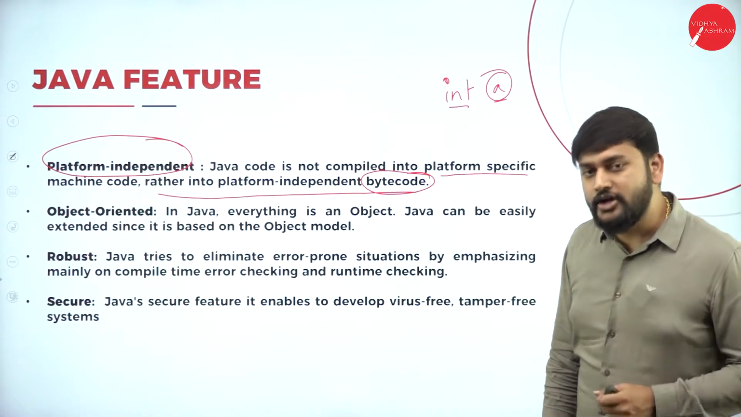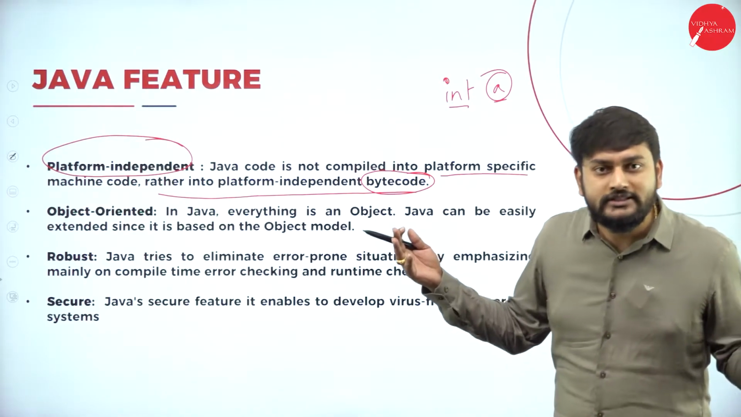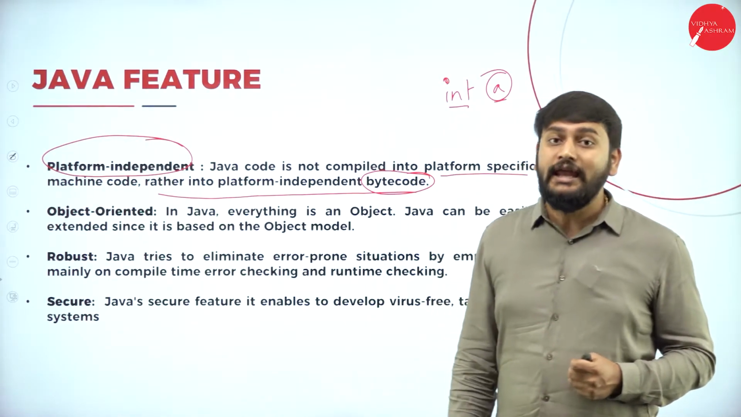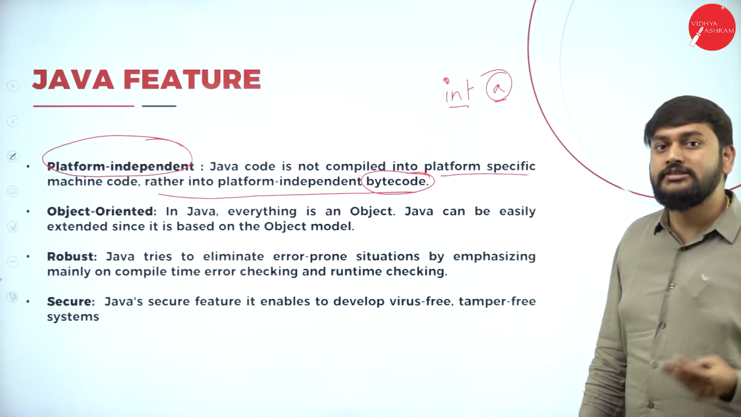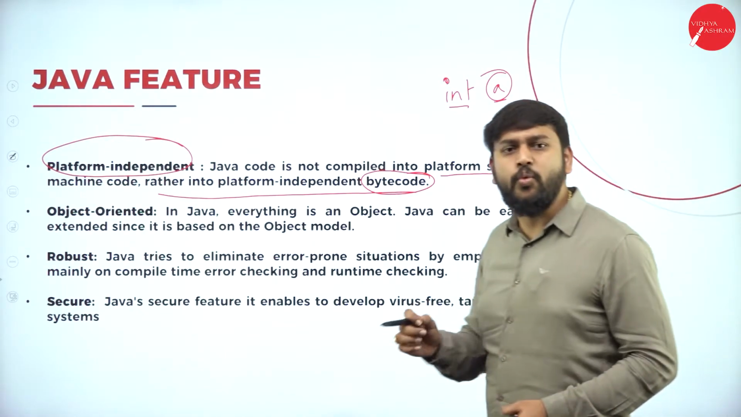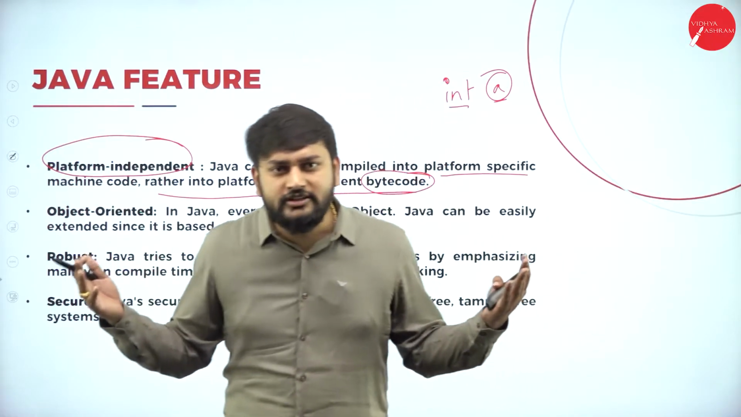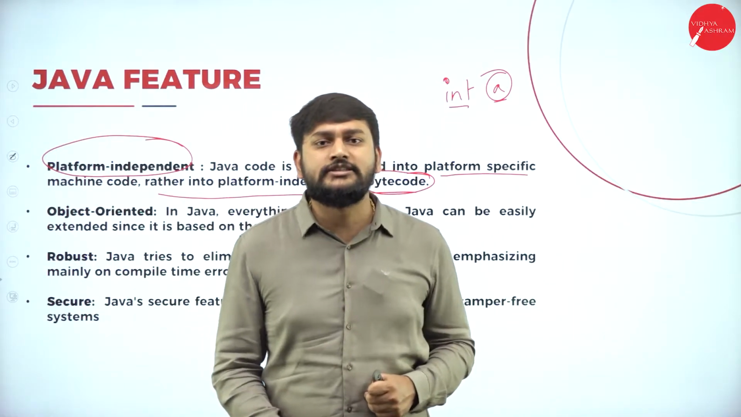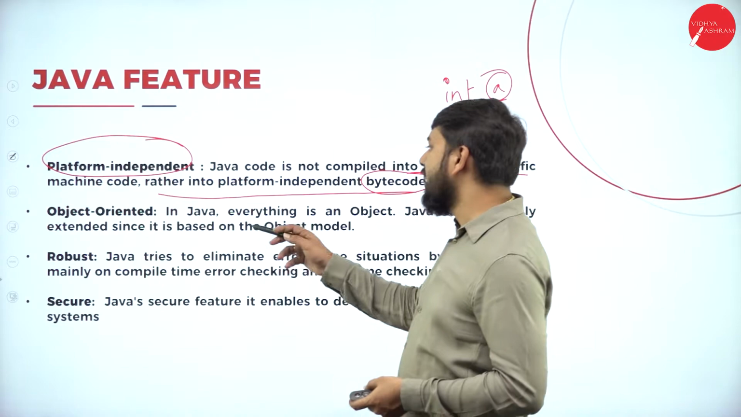First one is bytecode. Because of bytecode, I'm calling Java platform independent. The second one is object oriented. Everything I have in Java is treated as objects. So fine. What is the next one that I have?